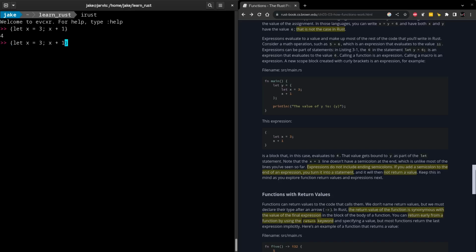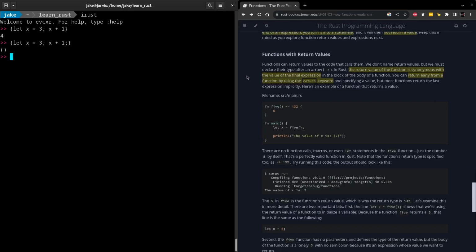However, if you were to modify that and put a semicolon at the end, that's going to make the last part of this code block a statement and change the return type to an empty tuple, or what we learned earlier was a unit. And it looks like that's going to be really important when it comes to functions with return values. Because remember, with every function, we're creating a code block. And they say that the return value of a function is synonymous with the value of the final expression.